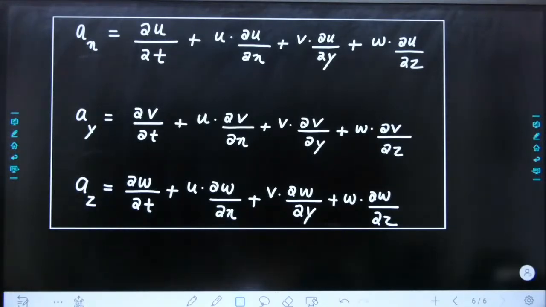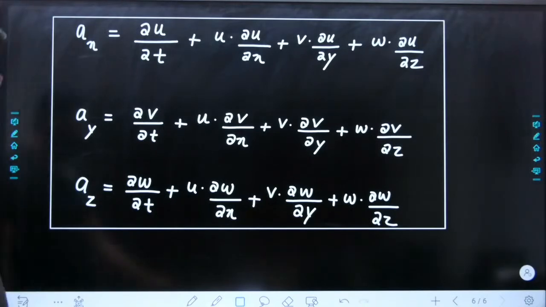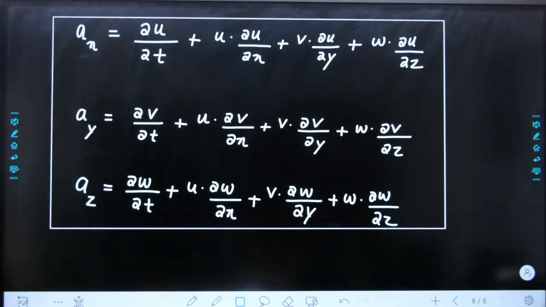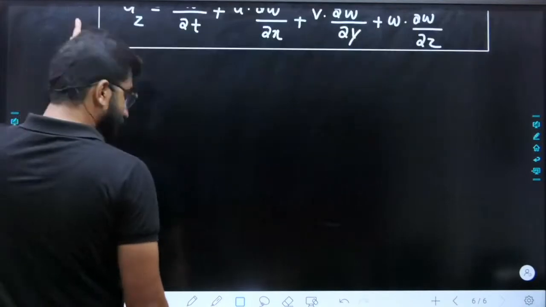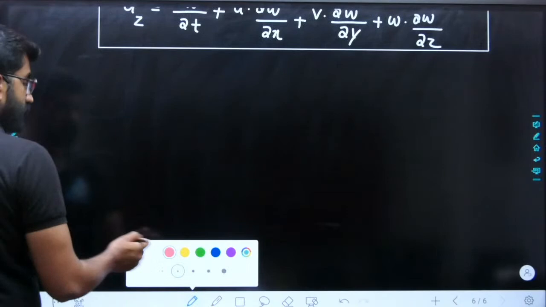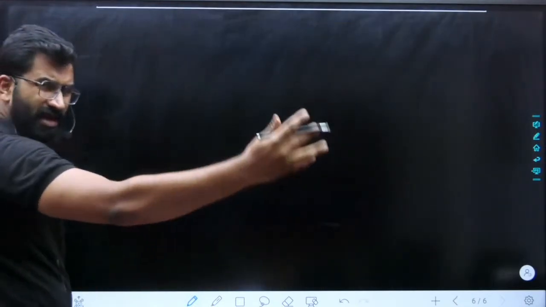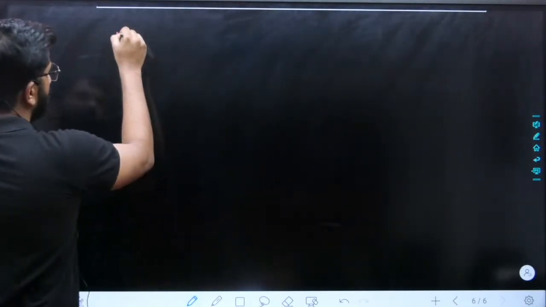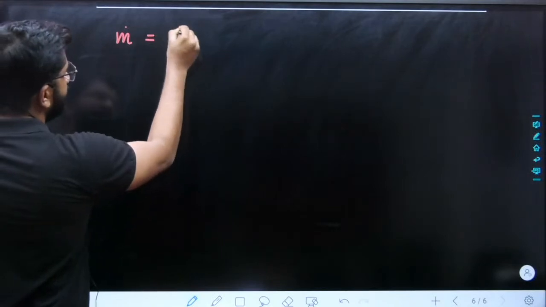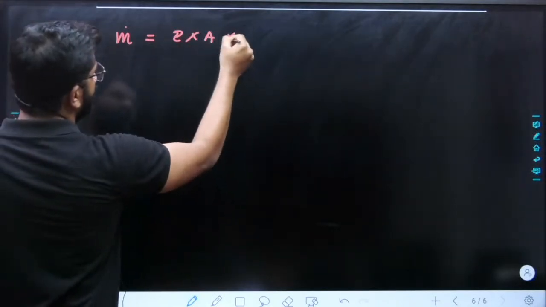Next question, not next question, next topic. So once acceleration is done, next equation you need to remember is continuity equation. What is a continuity equation? You know, simple continuity equation, everybody know, that is mass flow rate is equal to density into area into velocity.